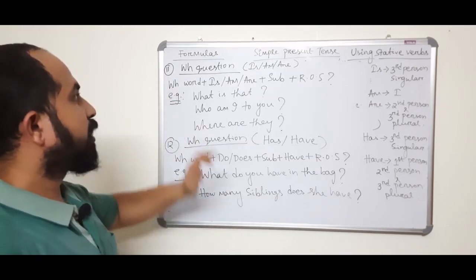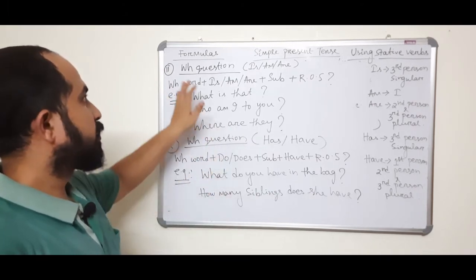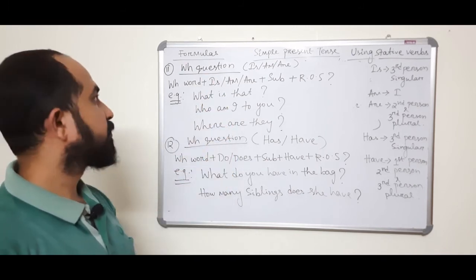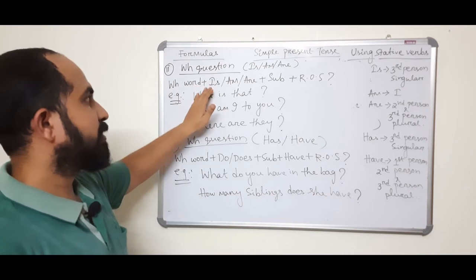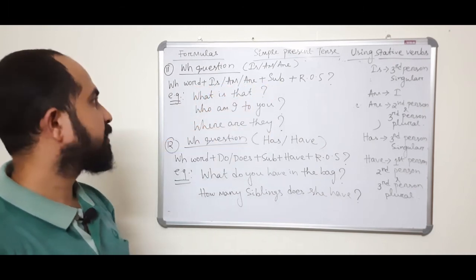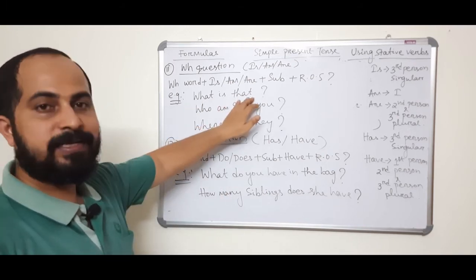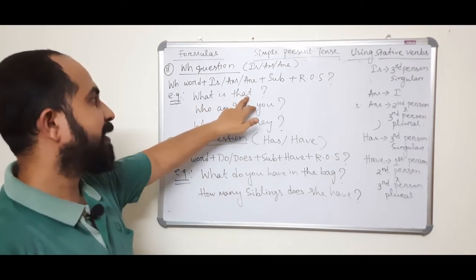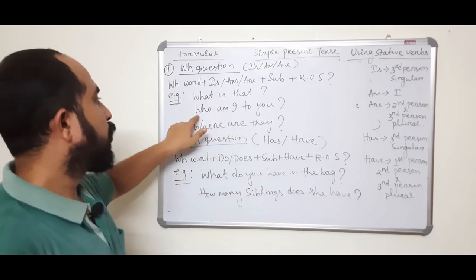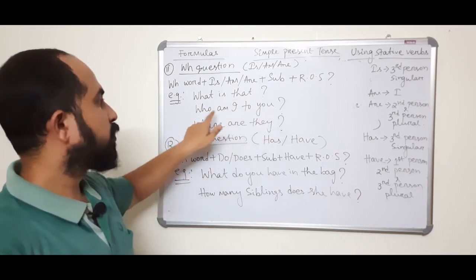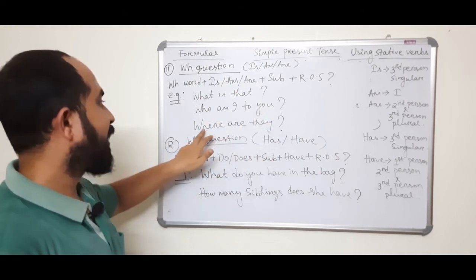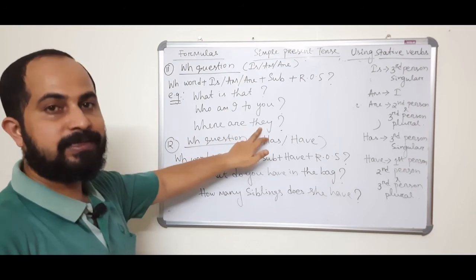Formula number 11, WH question using is or am or are. WH word plus is or am or are plus subject plus rest of the sentence. What is that? That is third person singular. Who am I to you? Where are they?